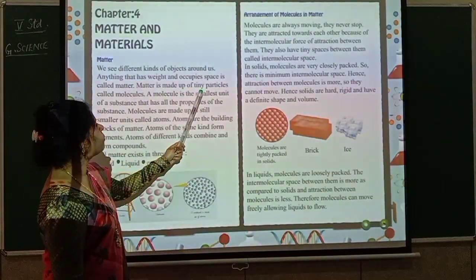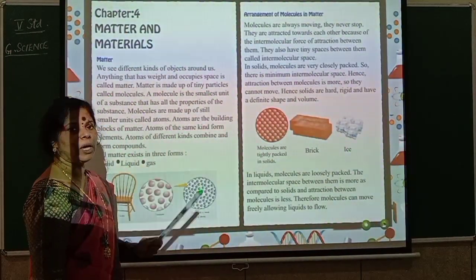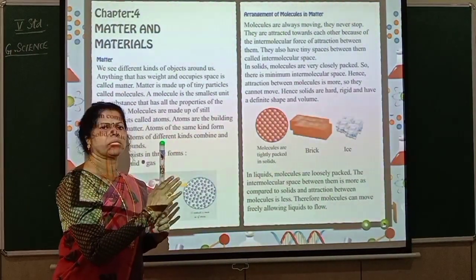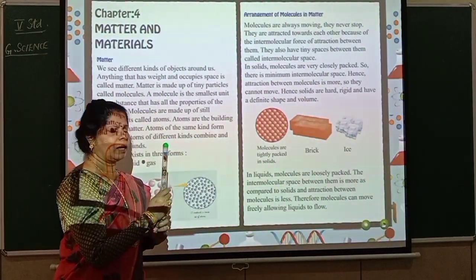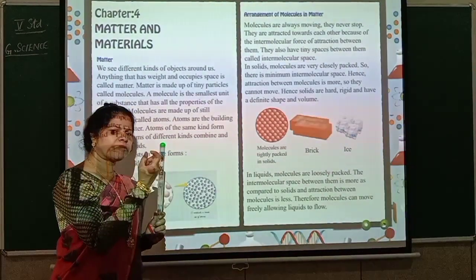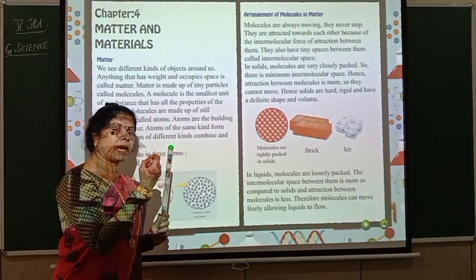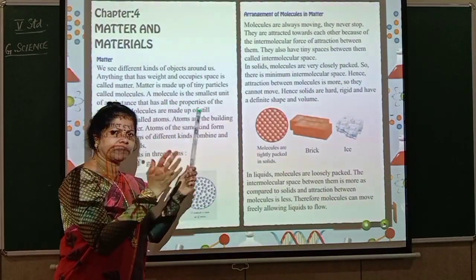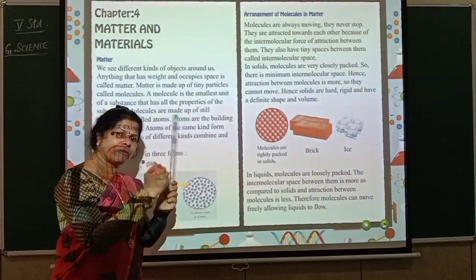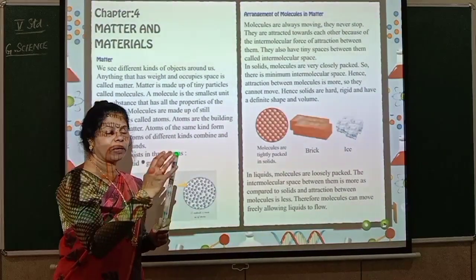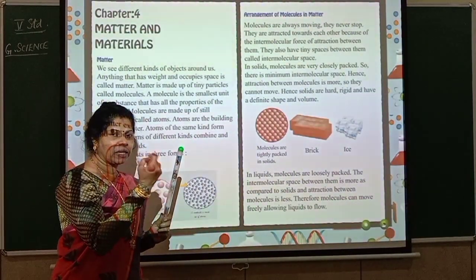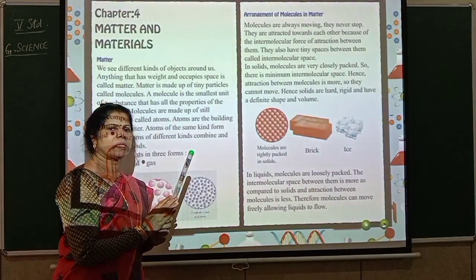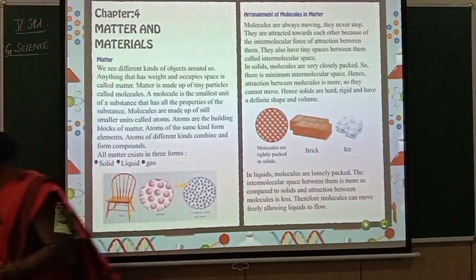Matter is made up of tiny particles called molecules. So what is this made up of? Now this example is a matter, an object. So what is it made up of? It is made up of very small, tiny particles. And these tiny particles are joined together, and this forms the matter. The tiny particles which are present in an object are called molecules.